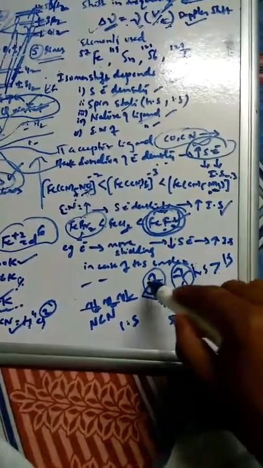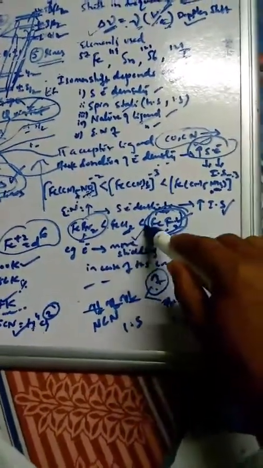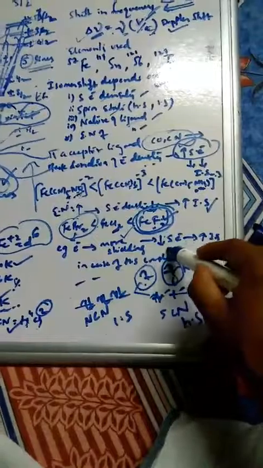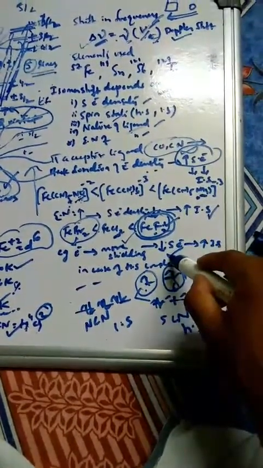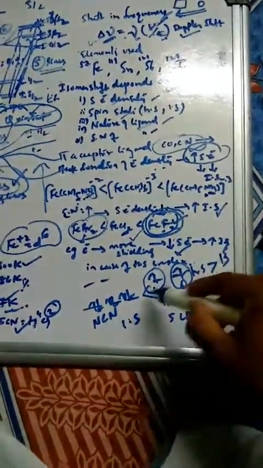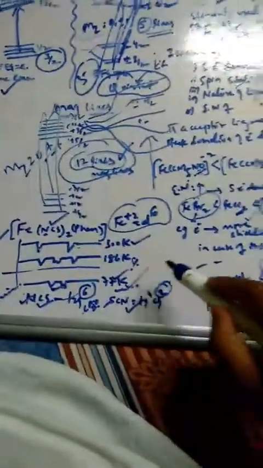What happens when electrons are present in the Eg orbital? The shielding effect will be more. What happens if the shielding effect is more? The S electron density decreases. What happens if S electron density decreases? The isomer shift will be more. So this is how we can correlate with this trend.